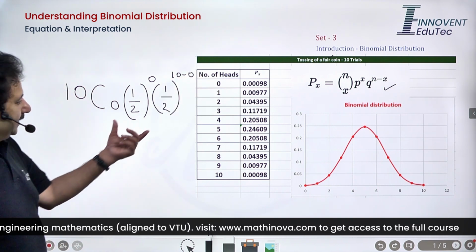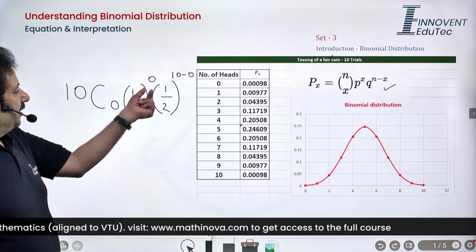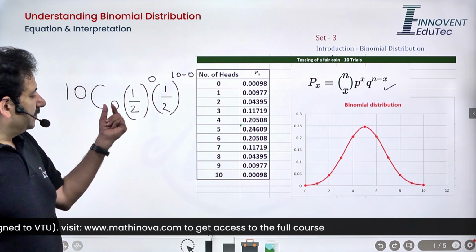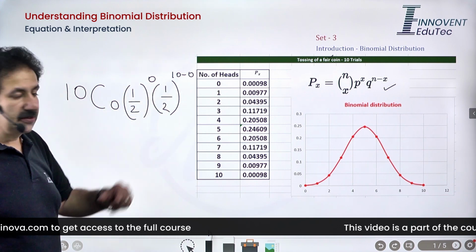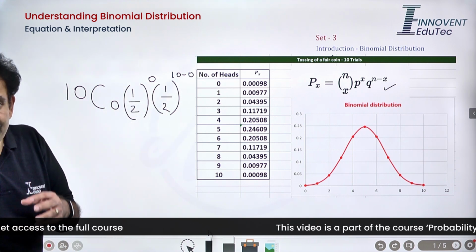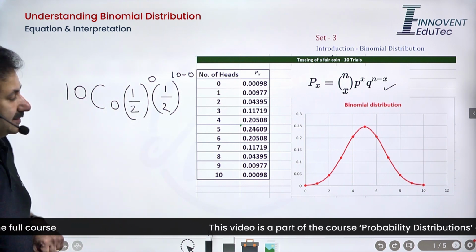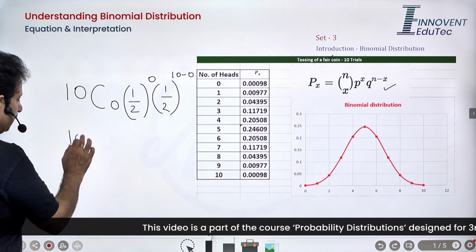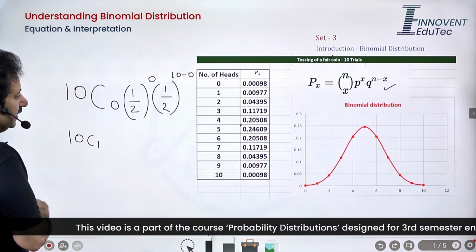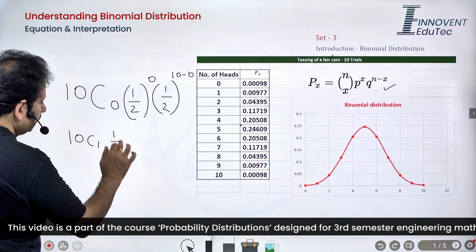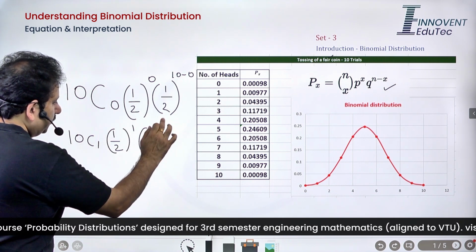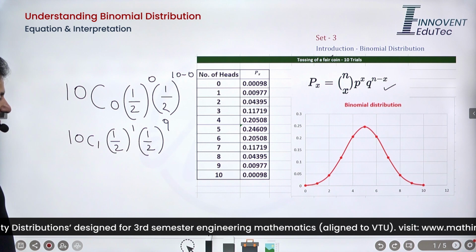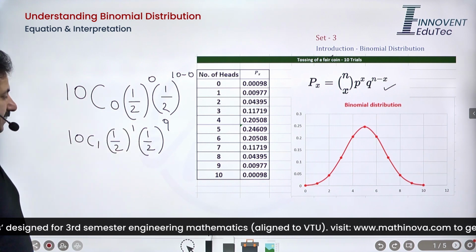One advantage here is that since the success and failure probabilities are equal, if I add the powers, that will simply give me the number of trials. So if I am talking about any other situation, say 1 head, that also would be exactly the same, because 1 plus 9 is always 10.